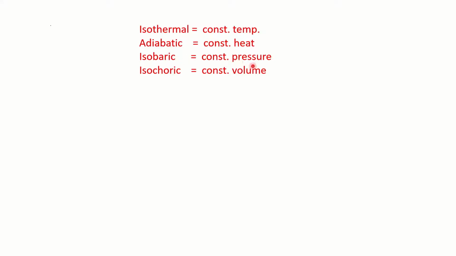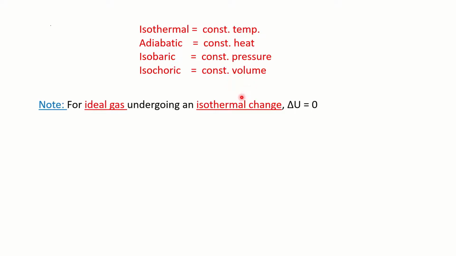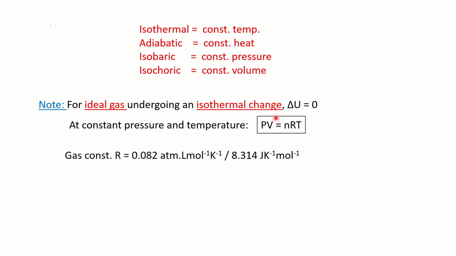Isobaric means constant pressure. There is no change in the pressure. Isochoric means constant volume. No change in the volume. So you have to understand all these terms, because these terms may be given in the problem, and we have to note down. Then for ideal gases, if it is going through any isothermal change, as we have discussed, there is no change in the internal energy, because there is no exchange taking place, right? So del U will be 0 for isothermal changes.